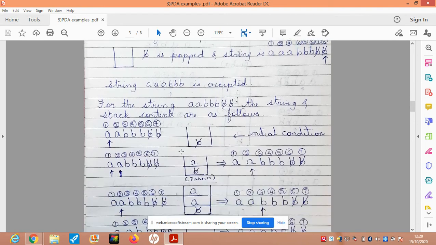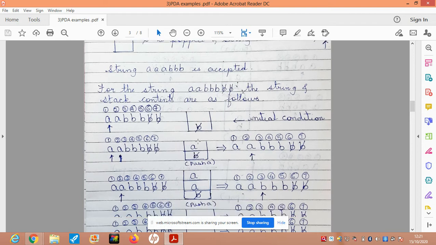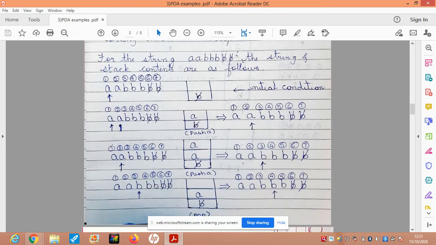In case of a rejection, suppose I have two A's followed by three B's, in which case the number of B's is greater than the number of A's. Initially, the read head is at the first position of the string and the stack is empty, containing only blank. For the first A that I read, I push an A onto the stack and the read head moves one place to the right. For the second A I read, I push an A onto the stack, and the stack becomes a blank character followed by two A's, and the read head is moved one place to the right.